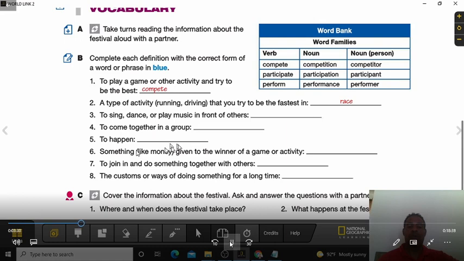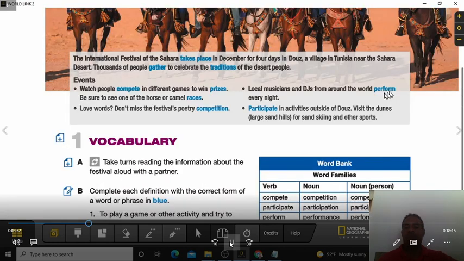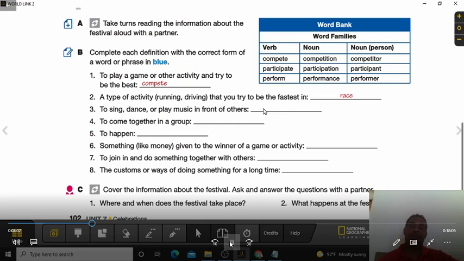The definition of that. Make sure you put it there. To join in and do something together with others. What is the definition of that? And the customs or ways of doing something for a long time. Remember that you have to put in these lines the blue words that we have here on the top. Take place, gather, tradition, compete, prizes, races, competition, perform, participate, and so on. So make sure that you check. You can copy and paste, and you can complete it in your personal book, or you can complete it in the book that we have online.